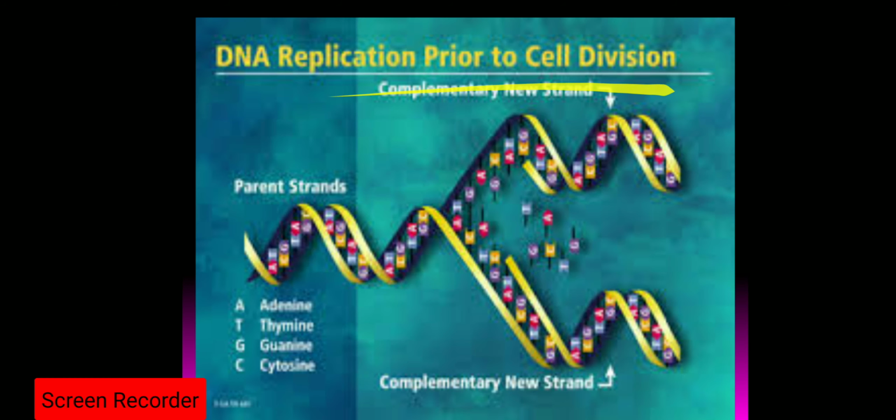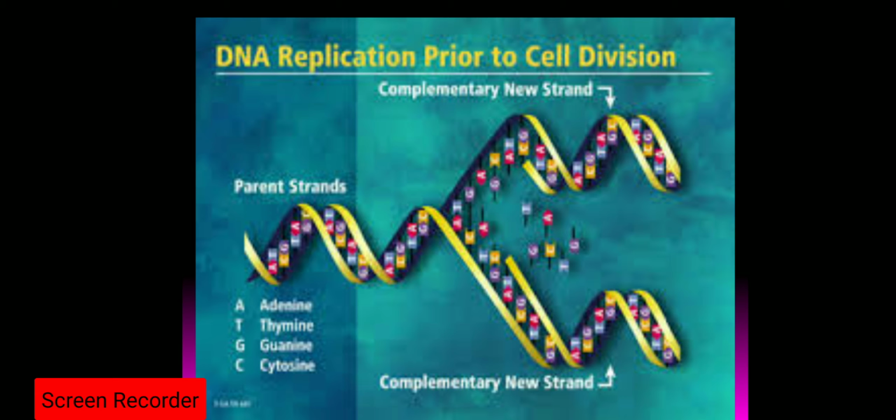So this is DNA replication prior to cell division. This is the parent strand, double stranded DNA. Each strand of the parent strand will act as a template strand on which the complementary strand, which is the new strand, will get synthesized. Here also the parent strand will act as a template strand, and the new complementary DNA strand will be formed.